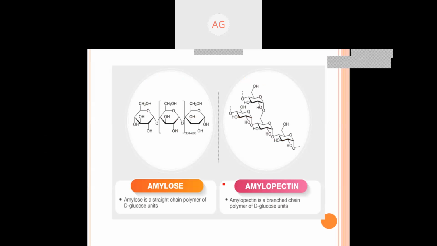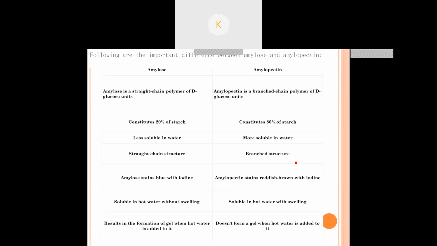These are the structures of amylose and amylopectin. Amylose is a straight chain and amylopectin is a branched chain. You can see the branching here. This is amylose and this is amylopectin. Now, there are some differences I have given here in the table. Amylose is a straight chain, amylopectin is a branched chain. Amylose constitutes about 20% of starch, amylopectin about 80%.